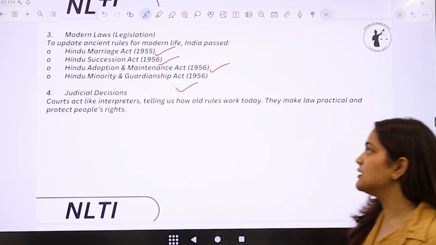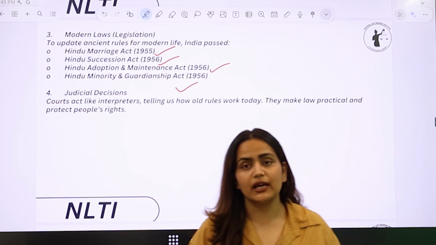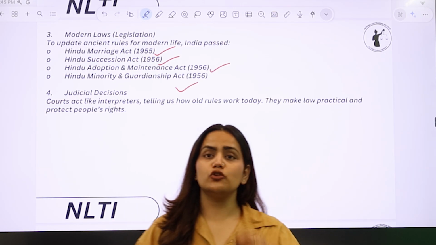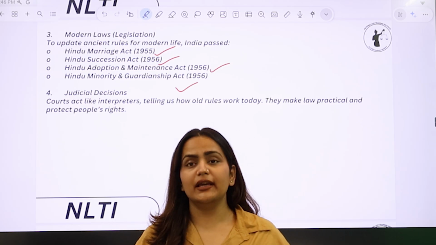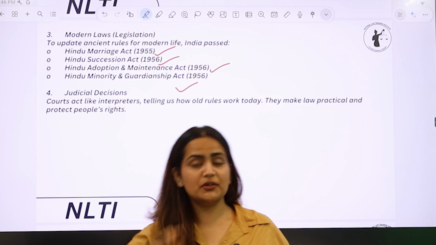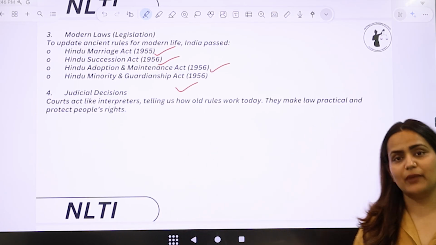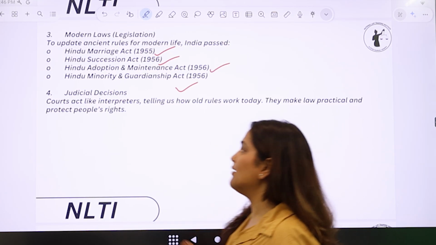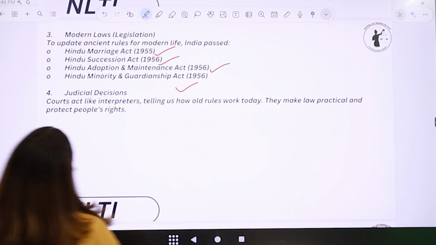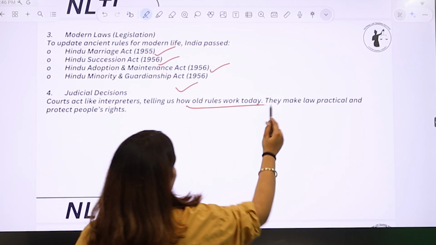Now, judicial decisions. We know that judicial decisions have been a very important source of law making since the beginning. Hence, whatever judgments have come, they hold the courts binding, right? If there are judgments of the Supreme Court, then all the other courts in the territory of India are bound by the judgments of the Supreme Court and the observations. So here courts act like interpreters telling us how old rules work today.